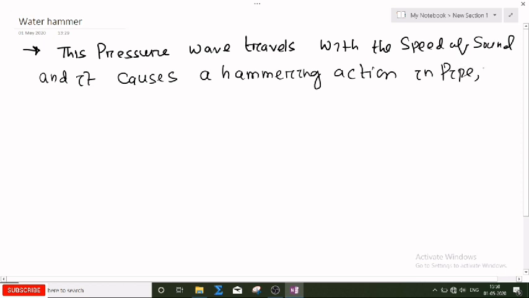This is called water hammer, or it is also called knocking.